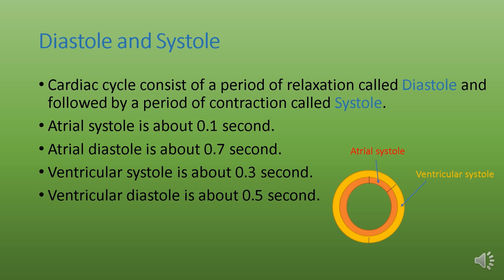Atrial systole is about 0.1 second and atrial diastole is about 0.7 second. Ventricular systole is about 0.3 second and ventricular diastole is about 0.5 second.